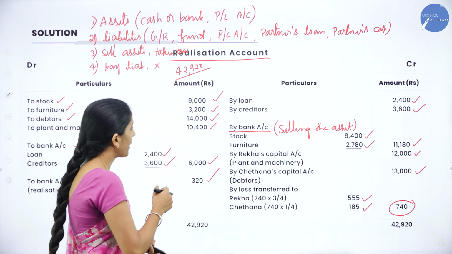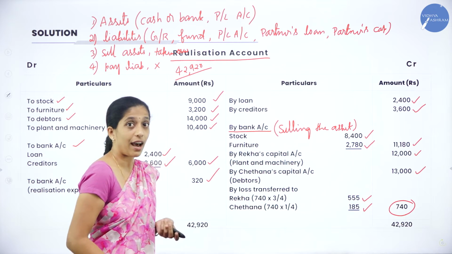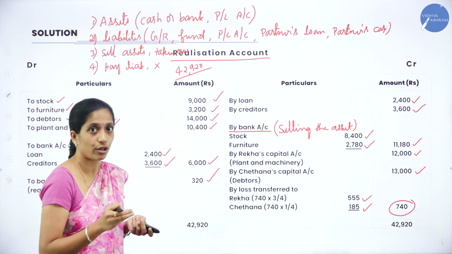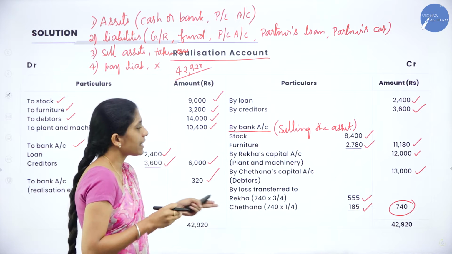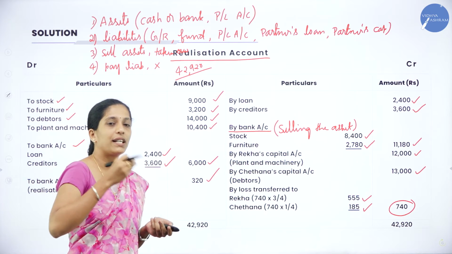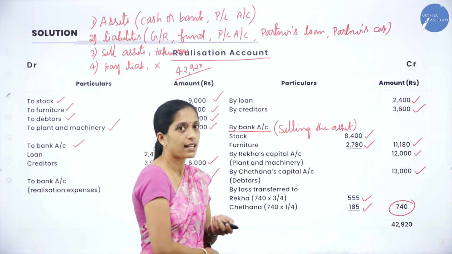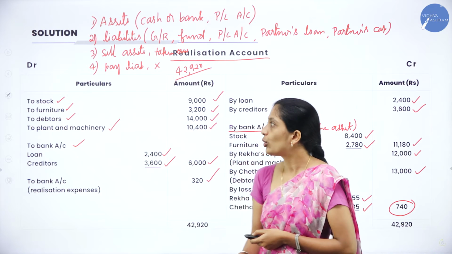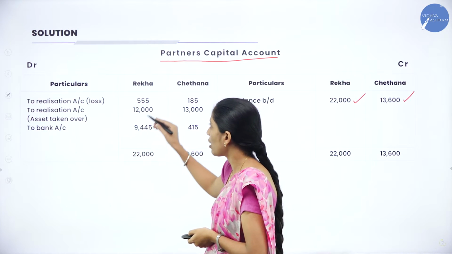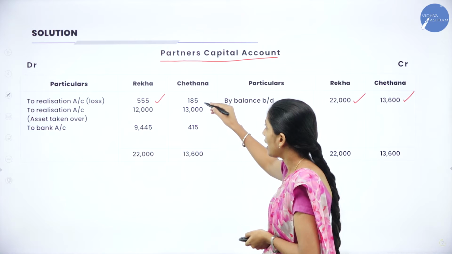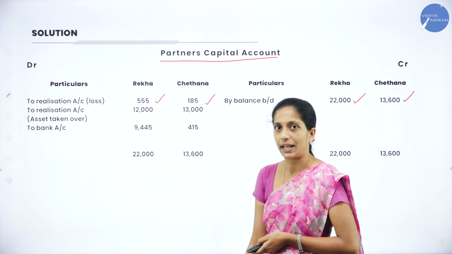Next, we have prepared the realization account and we have a balancing figure of realization loss. Since it is a loss, we will transfer it to the debit side of the partners' capital account as to realization account, that is loss, Rekha 555 and Chetana 185.